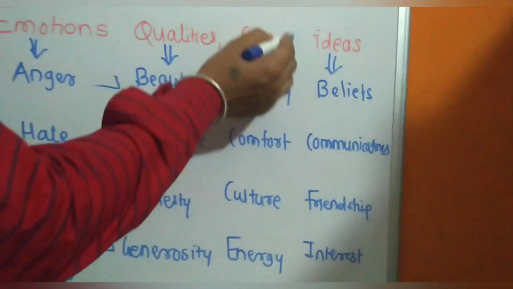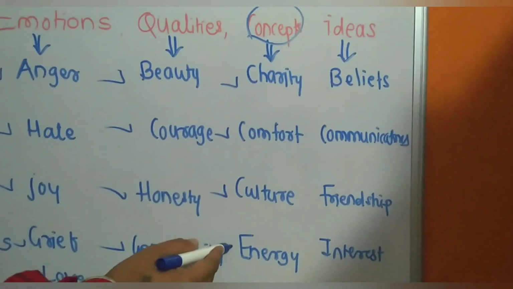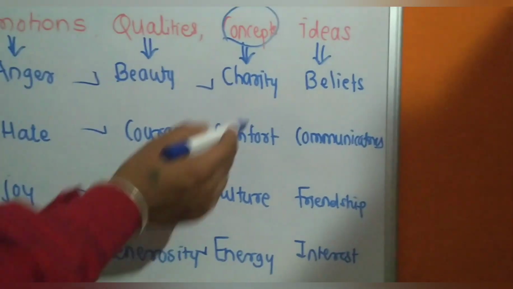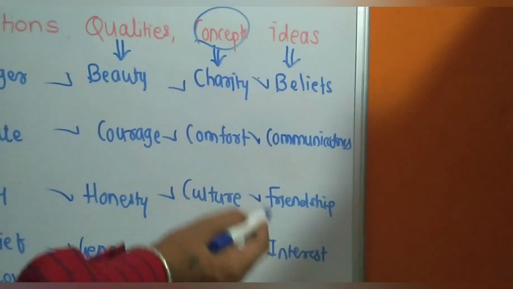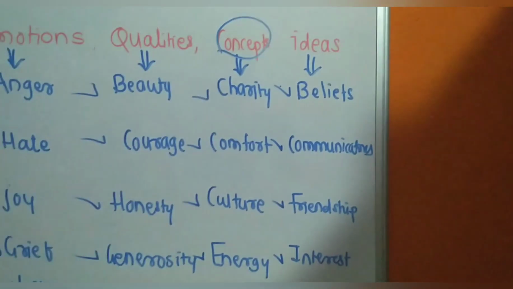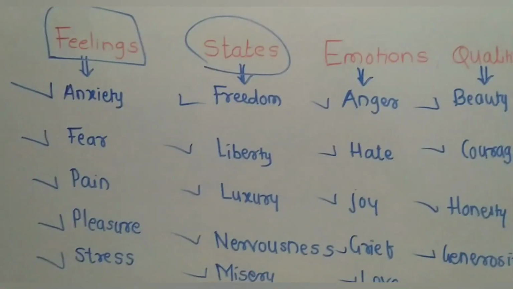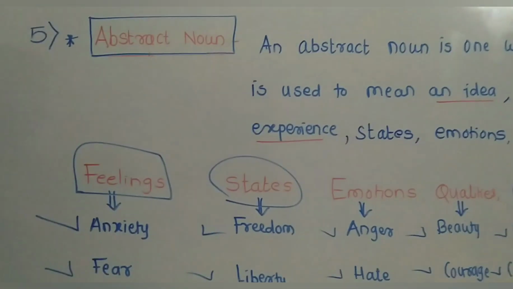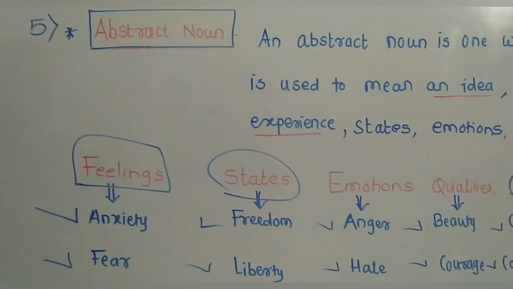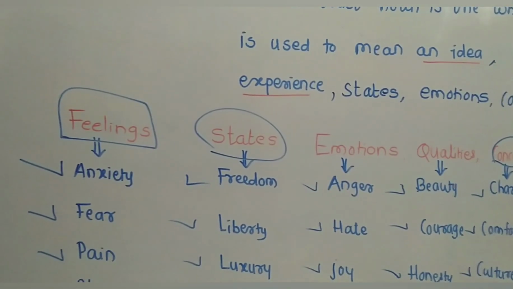Then concepts like charity, comfort, culture, energy. Ideas like beliefs, communications, friendships, interests. So these words indicate an abstract noun. With the help of these words, we can make a proper sentence with abstract nouns.